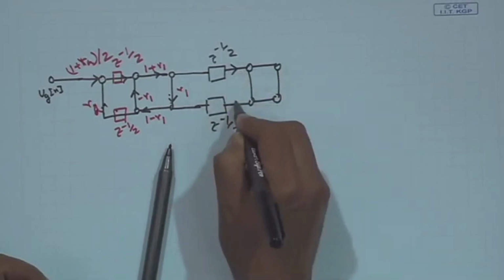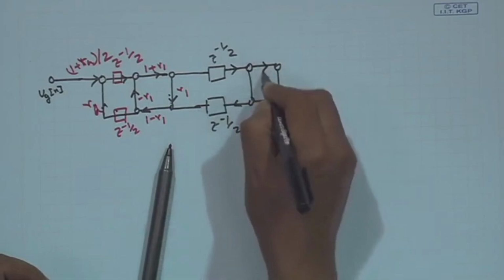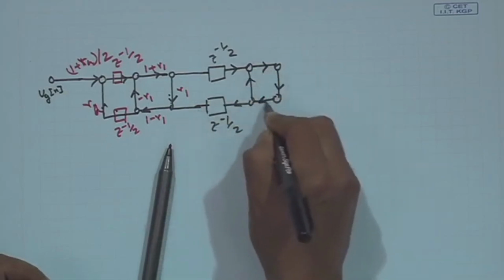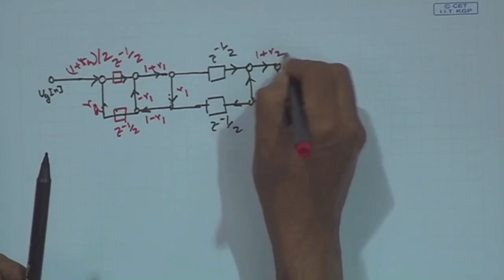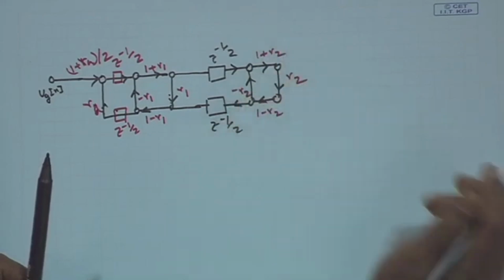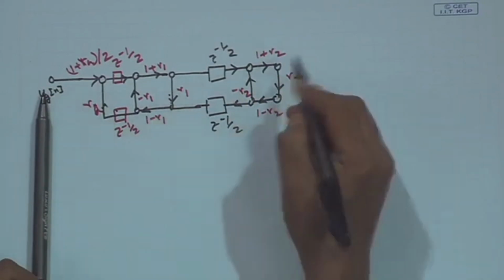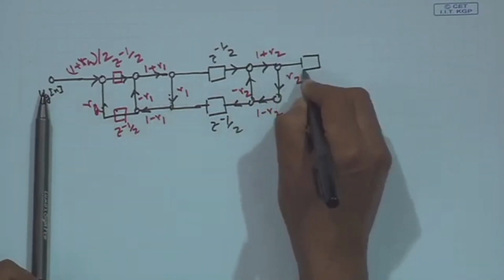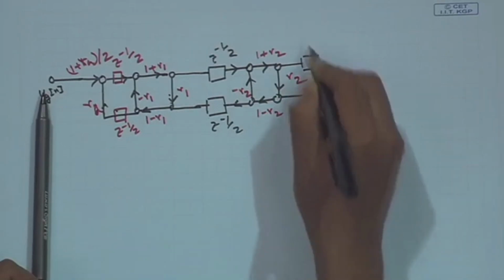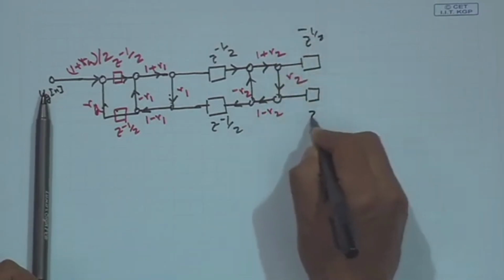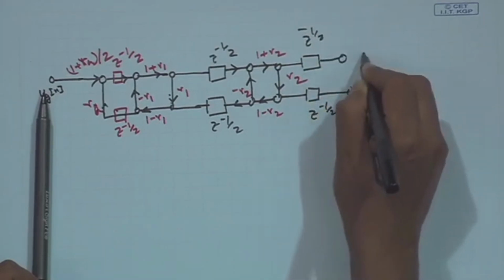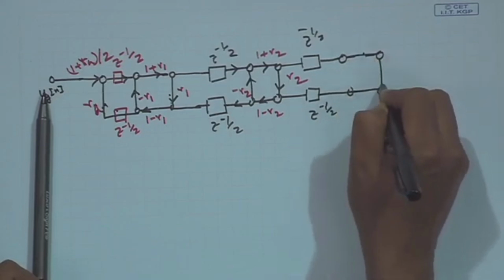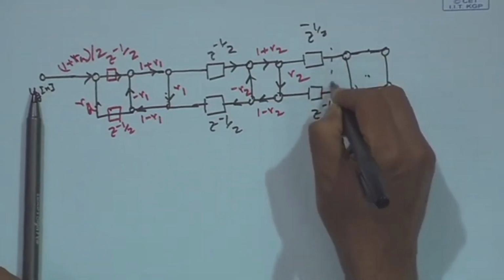So, for the junction in the signal flow diagram, this is this, this is this, this is this, again this will be 1 minus R2, this will be 1 plus R2, this is R2, this is minus R2. Okay. Then there will again be a delay z to the power minus half, z to the power minus half. Again there will be a junction, let us say this is the nth junction, and this is the n minus 1 junction. So, there will be a lot of junctions here.